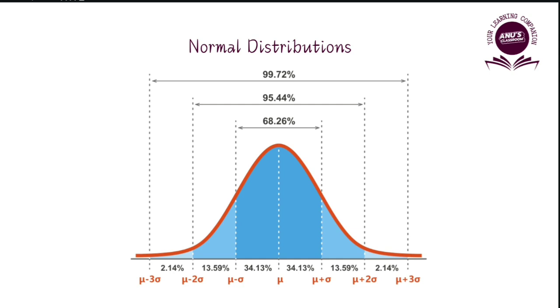The z-score is used to compare data points and find probabilities using a standard normal table called the z-table, or z-area table. Not c, I'm saying z.